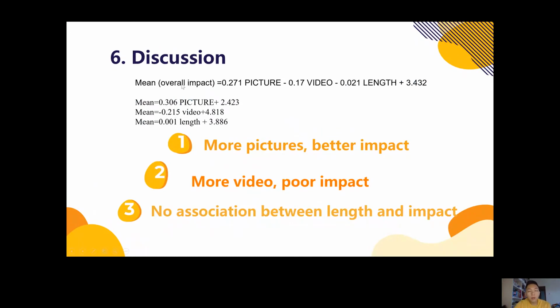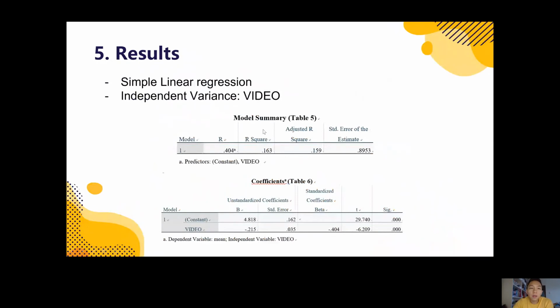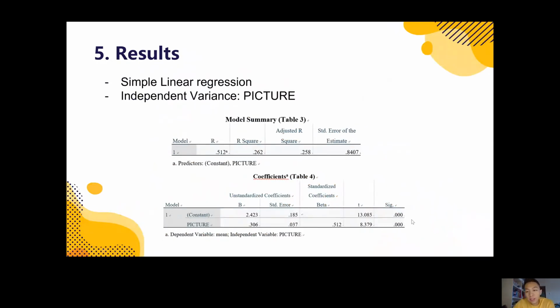Then we talk about what we can know from the above tables. We derived the multiple linear regression formula. You can see that more pictures bring a better impact, while more videos bring a poorer impact. Here, the p-value of picture is not different from 0, so it rejects the null hypothesis.